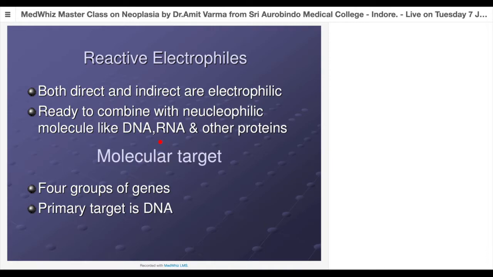So the molecular targets, all of us know it very well. There are 4 groups of genes which they are going to target. What are these genes? These are growth promoting proto-oncogenes, growth inhibiting tumor suppressor genes, genes regulating apoptosis, and genes related to DNA repair. And they are not single genes, there is a large group of genes in each of these categories. So the primary target of all these chemical carcinogens is DNA.